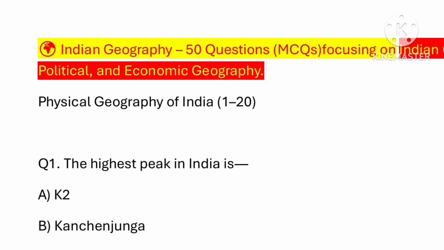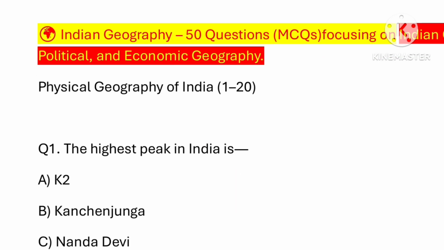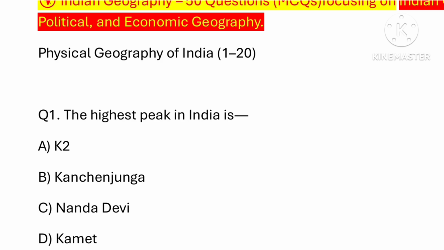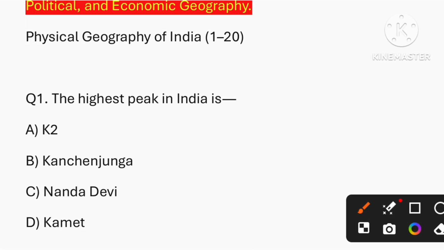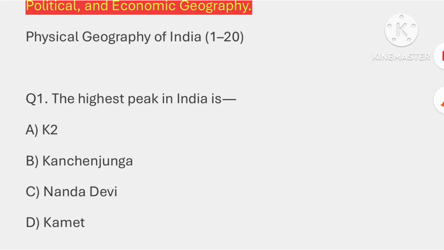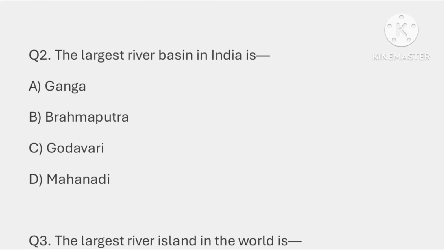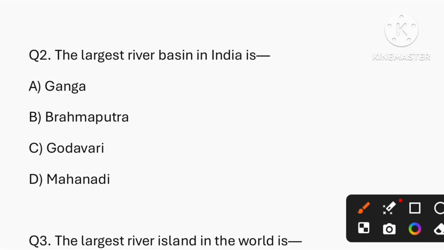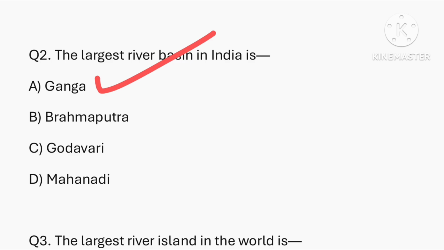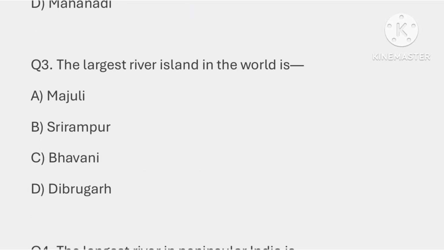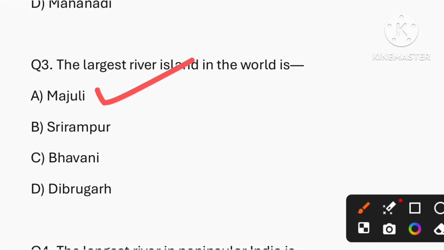So, the very first question from the physical geography of India: the highest peak in India is. The correct answer is option B, that is Kanchenjunga. Question number two, the largest river basin in India is. The correct answer is option A, that is Ganga. Question number three, the largest river island in the world is. The correct answer is option A, that is Majuli.